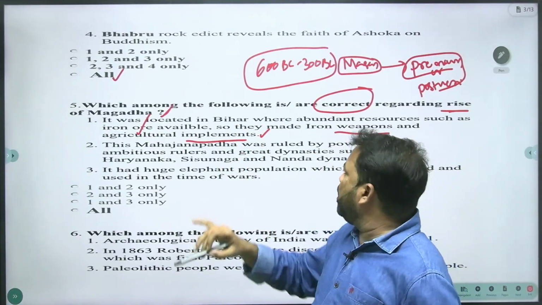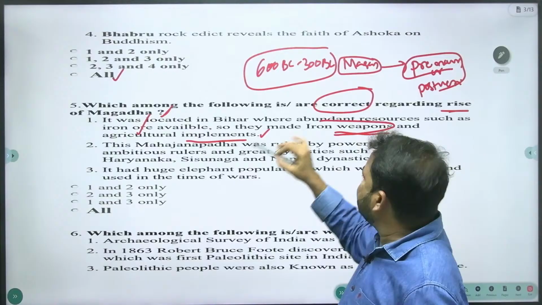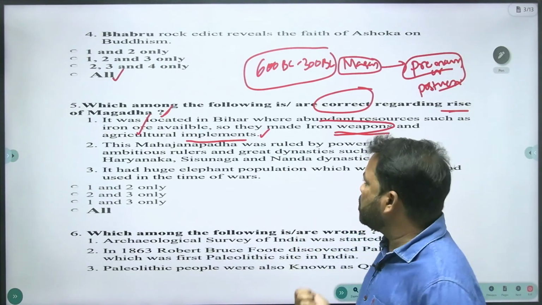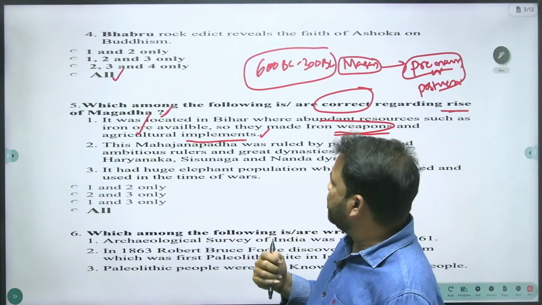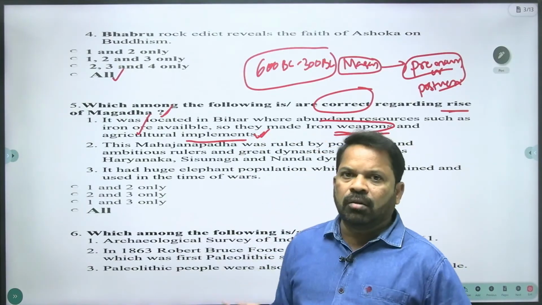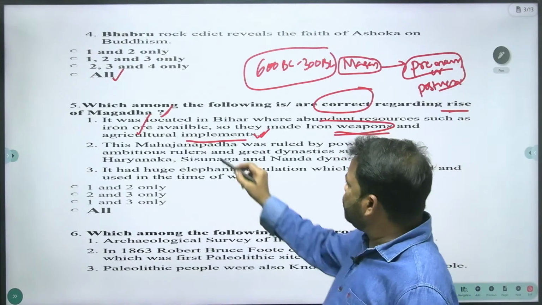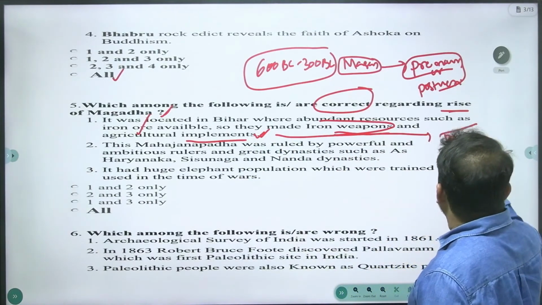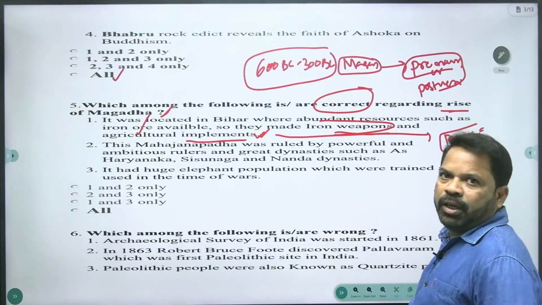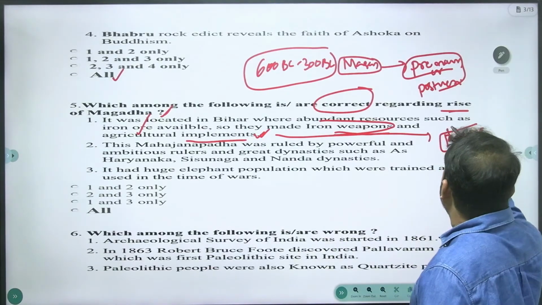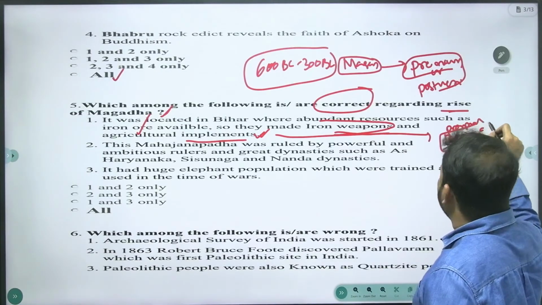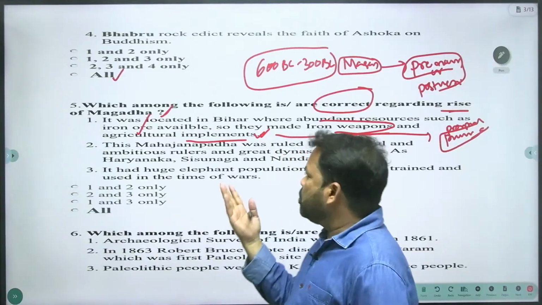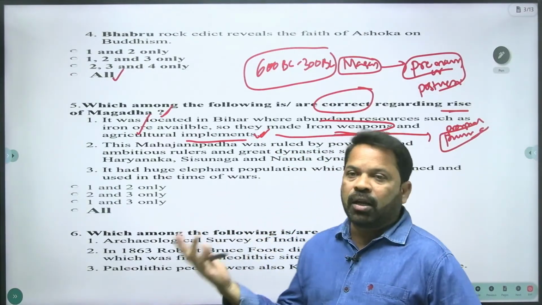With the iron they made iron weapons, iron axes, iron knives and agricultural implements, iron plow. Because of this, production grew and became high, and the Magadha empire became prosperous because of high agricultural production.